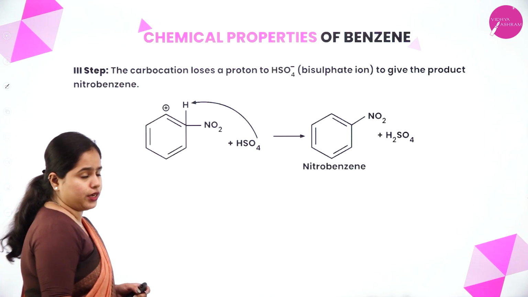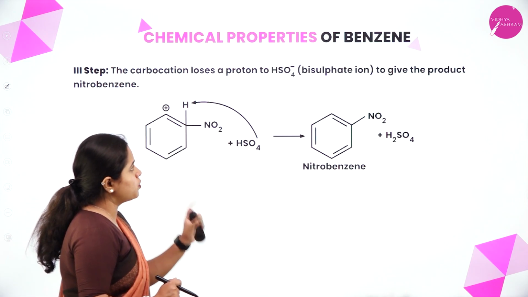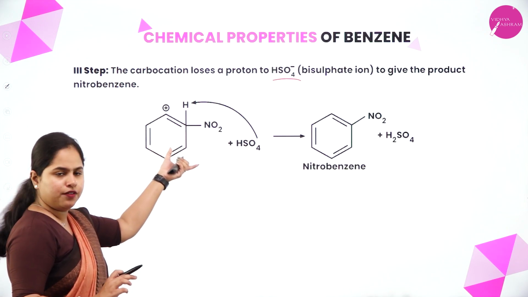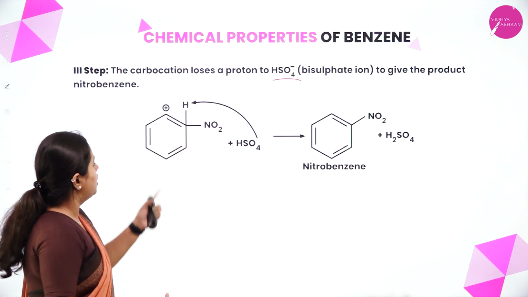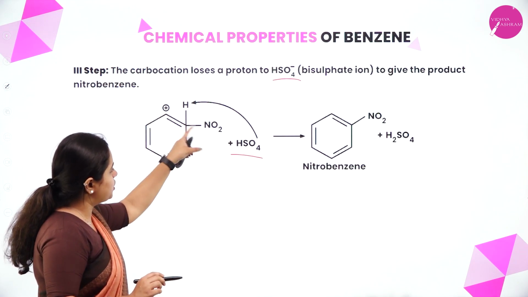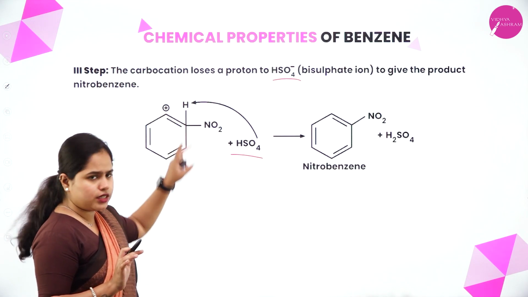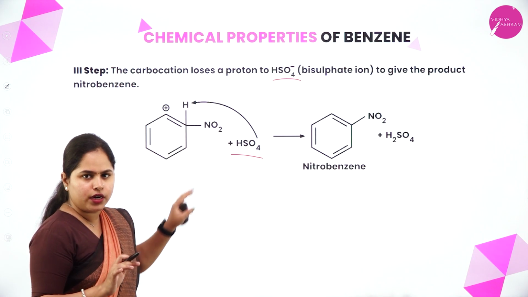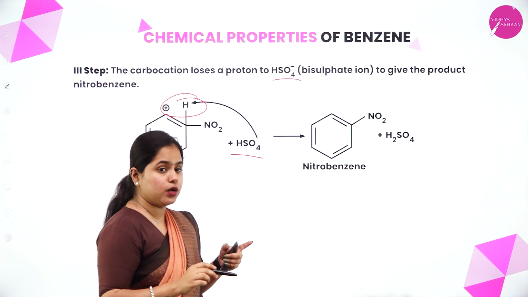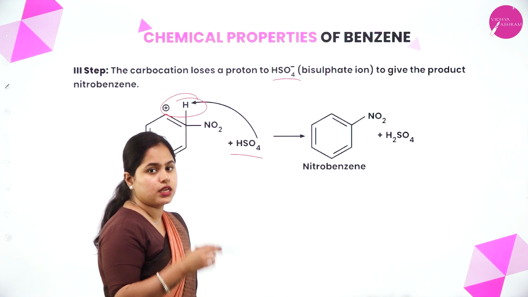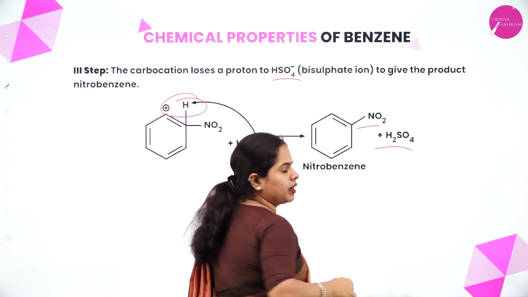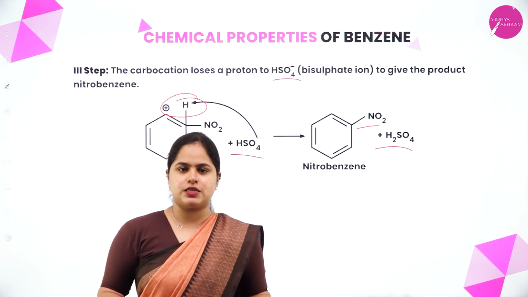Now the third step is that the carbocation loses a proton to HSO4 minus to give the product nitrobenzene. We have the carbocation now, which is stabilized by resonance. Now this carbocation, HSO4 minus is there. We just need the NO2 here. You have one hydrogen here, one plus charge here, and an NO2. So this H will be removed. It will get attached to the HSO4 minus. You have HSO4 minus and H plus, which will together form H2SO4, right? And only NO2 will remain here, which is the nitrobenzene. So this is the mechanism.